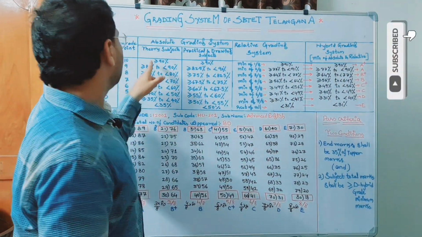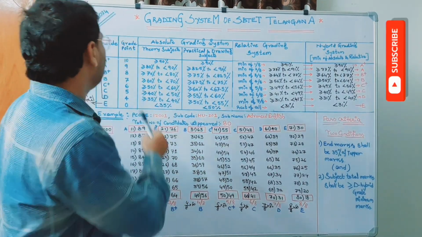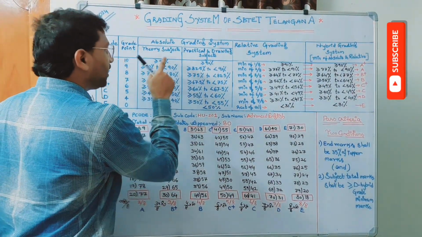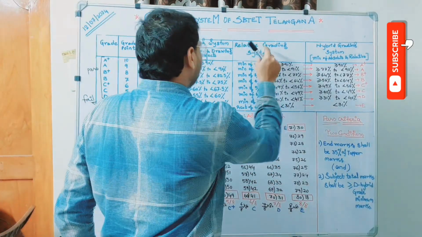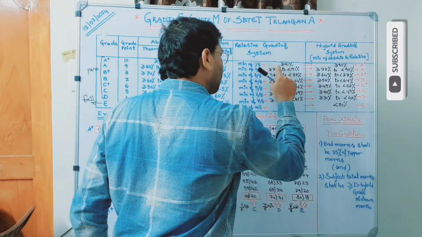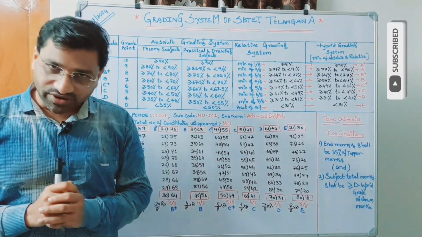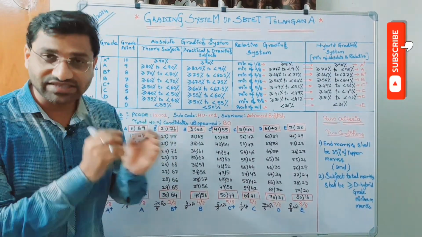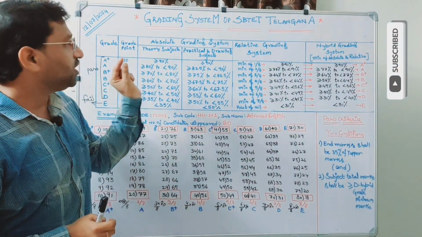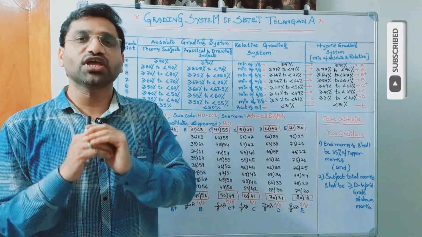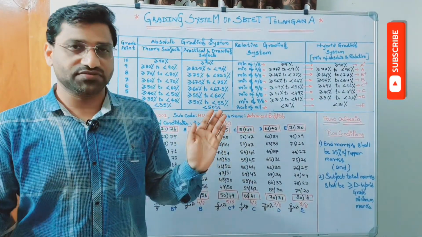So in these two, for A plus, in case of absolute, what is the range of marks? Greater than or equal to 90. For relative, for A plus, it is greater than or equal to 91. What is the meaning? If you consider absolute grading system, it says that you can give the A plus grade to the candidates who secured more than or equal to 90% of marks.